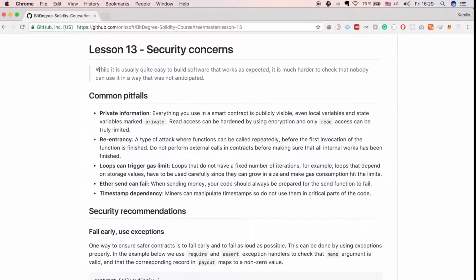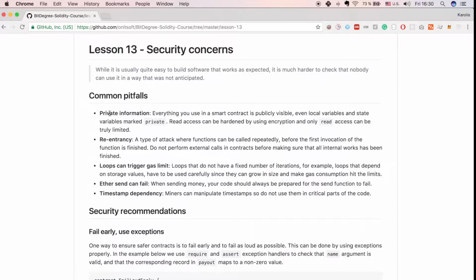So while Solidity does not look like a hard language to learn, and it is not, there are many bugs lurking just around the corner. We will have a look at common pitfalls in Solidity programming language and ways to go around them. So the first common pitfall is that everything you use in a smart contract is publicly visible, even local variables and state variables marked as private. Read access can be hardened by using encryption, and only read access can be truly limited.